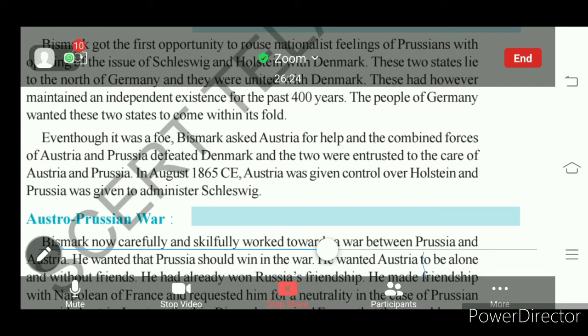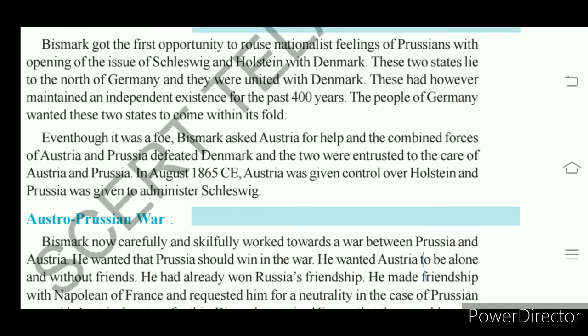See, here Bismarck made a plan that in order to get Schleswig and Holstein, he wanted to take the support of Austria. He wanted to use the combined forces of Austria and Prussia to defeat Denmark.